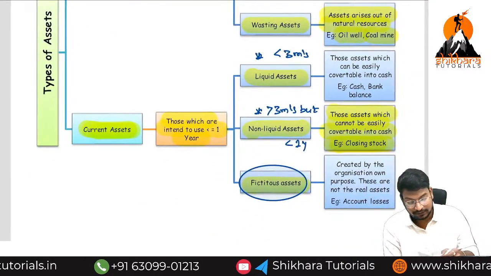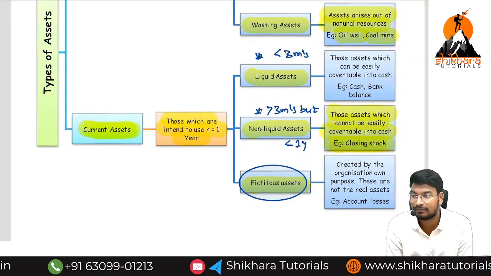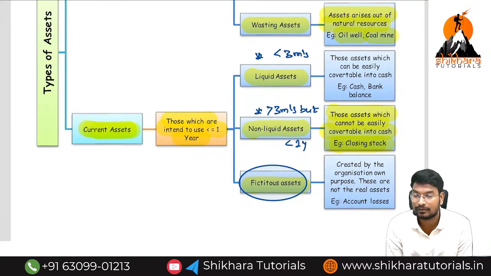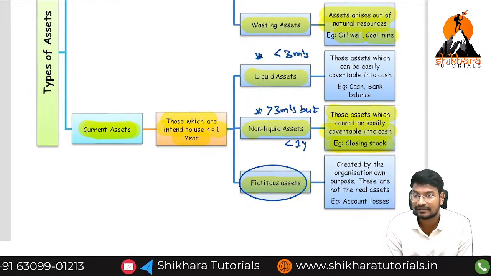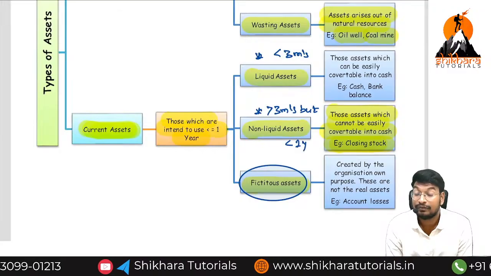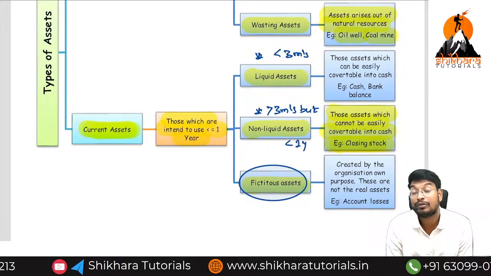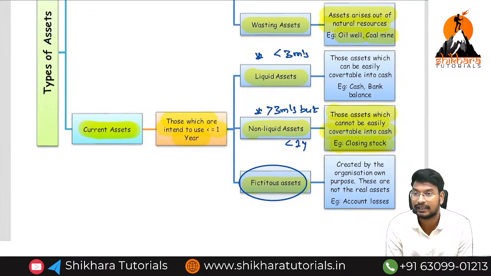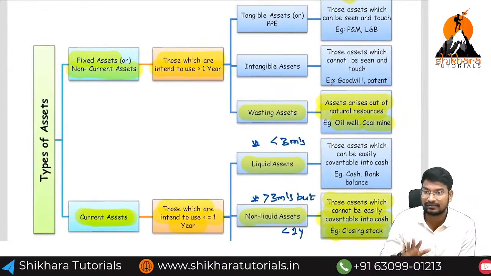Next, current assets: is the intention to use them less than 1 year or more than 1 year? Less than 1 year. Another definition is that within a short time we can convert them into cash. Less time means 1 year. If we convert within 3 months, it is called a liquid asset. More than 3 months but less than 1 year means non-liquid assets. You will get a clearer discussion in further classes, no problem.